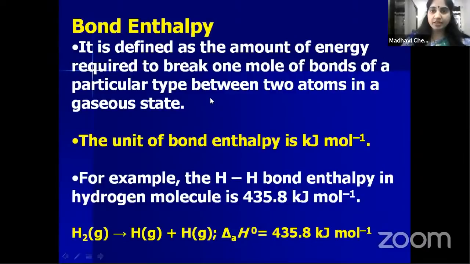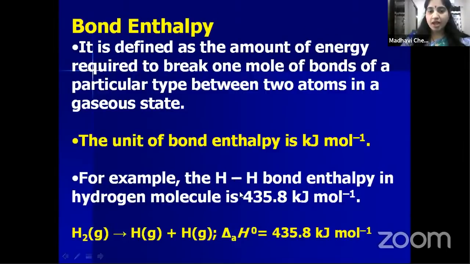It is in the gaseous state. So 1 mole of hydrogen, there is a single bond between these two hydrogen atoms, and the energy required to break this 1 mole of bond is called bond enthalpy.